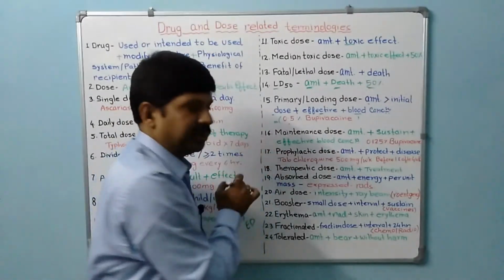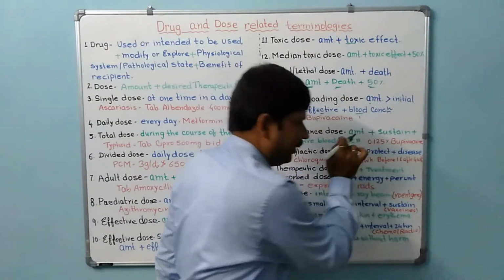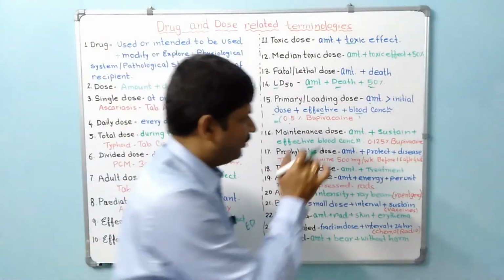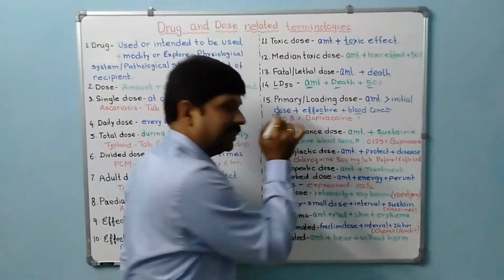Next is maintenance dose. This is the amount of compound or medicine which is given to sustain the effective blood concentration.